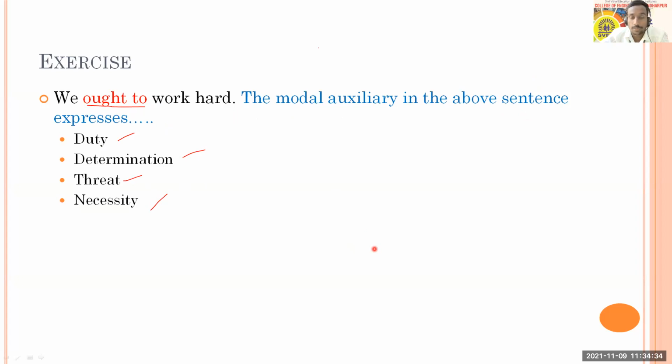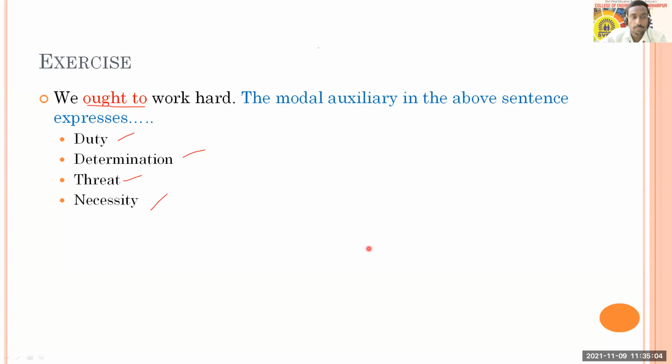If you're answering in the chat box, I can see here. I can see Pragati and Mayuri. They have answered. Okay, all right.